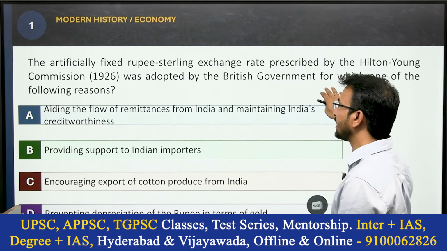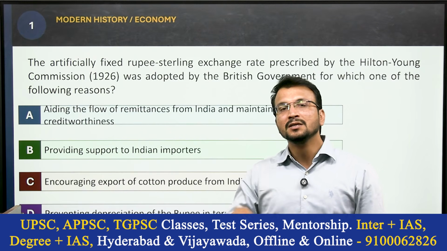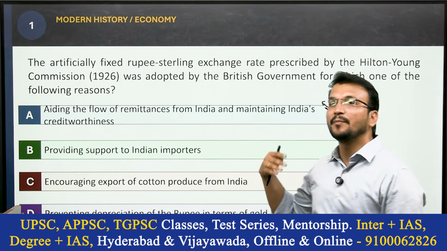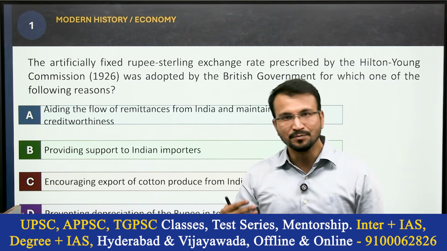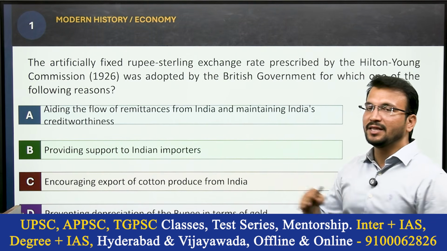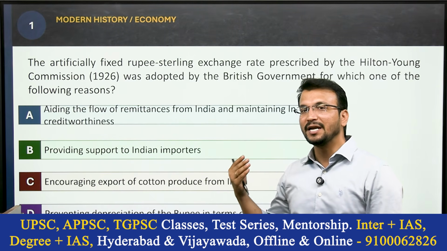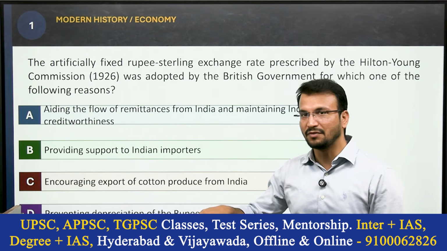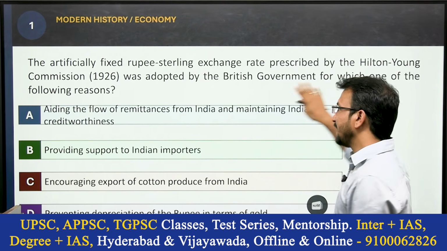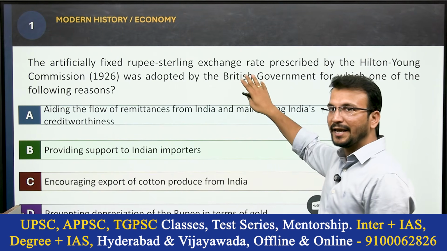Basically, the Hilton-Young Commission actually recommended the central banking system also. Based upon this committee's recommendations only, the British government established the RBI, okay, the central banking system. So actually what happened after World War I? The flow of remittances from India became costlier. So to reduce that, the government appointed the Hilton-Young Commission. So this committee recommended the rupee sterling exchange.